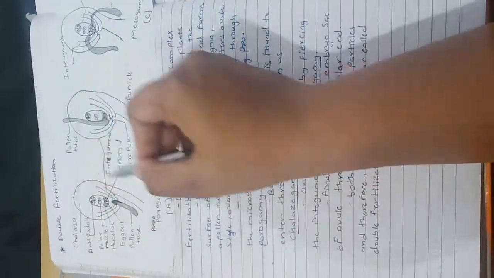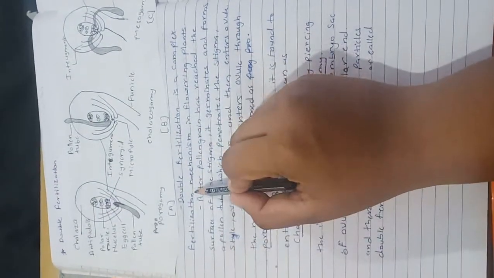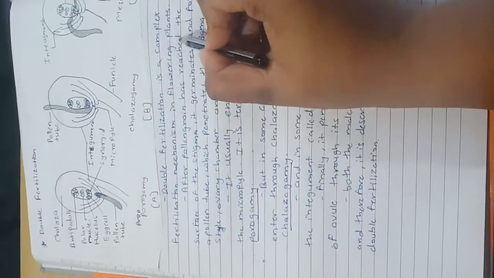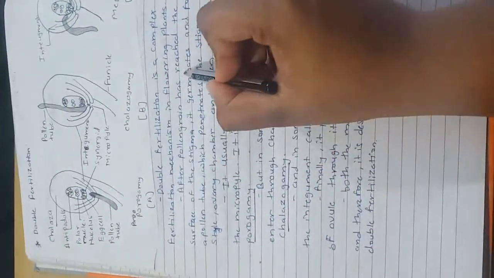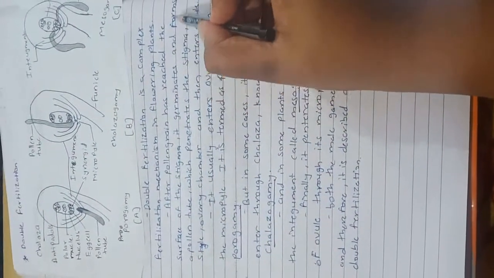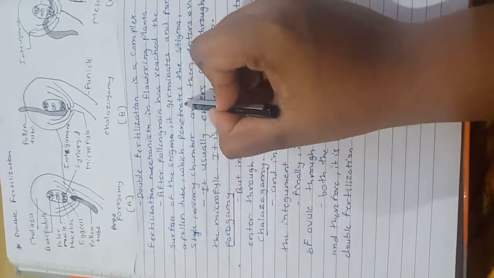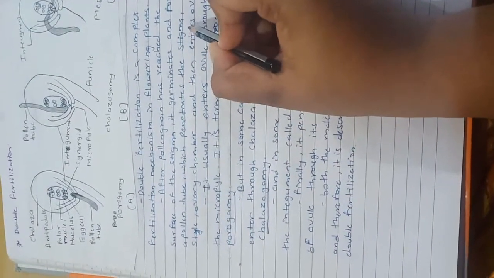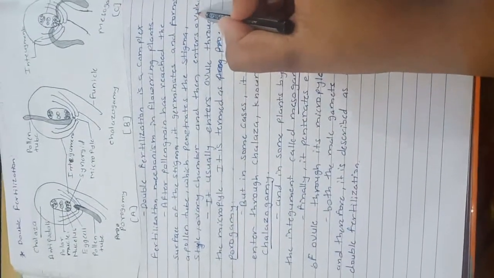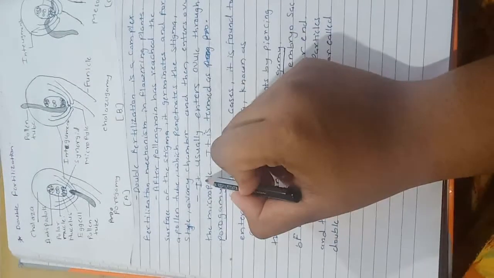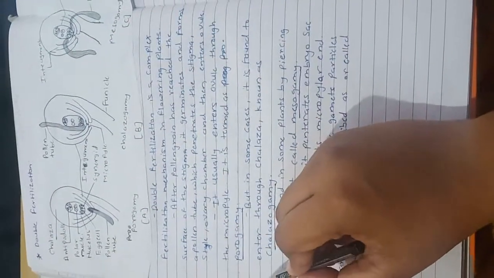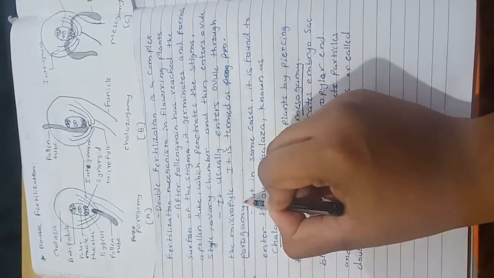Next point, double fertilization. Double fertilization is a complex fertilization mechanism in flowering plants. After the pollen grain has reached the surface of the stigma, it germinates and forms a pollen tube which penetrates the stigma, style, ovary chamber, and then enters the ovule. It usually enters the ovule through the micropyle. It is termed progamy.